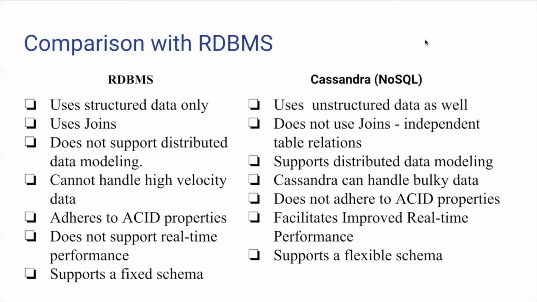Also, there is one good thing about RDBMS, that it adheres to ACID properties. That is, it follows atomicity, consistency, isolation, and durability. Whereas Cassandra does not adhere to ACID properties. Rather, it follows the BASE properties. RDBMS does not support real-time performance, whereas Cassandra facilitates improved real-time performance. Finally, Cassandra supports a flexible schema, whereas RDBMS only supports a fixed schema.